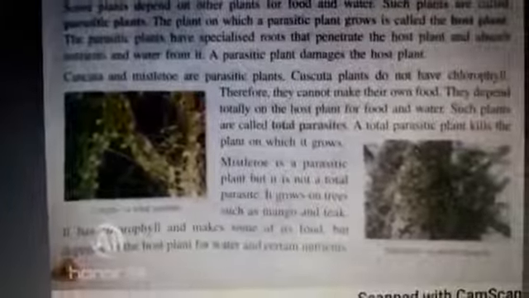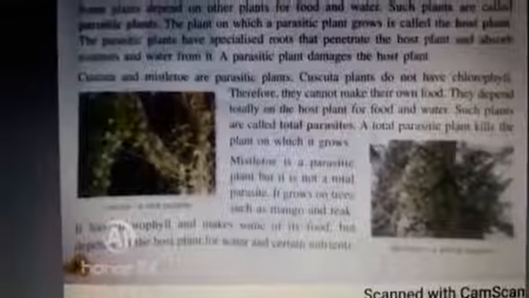Total parasitic plants depend totally on the host plants for food and water. Such plants are called total parasitic plants. But students, some plants are not totally dependent on other plants. They can make some food themselves, and some part of them depends on the other. So this type of plants are called partial parasitic plants.